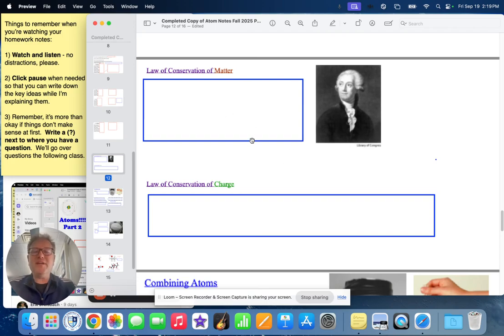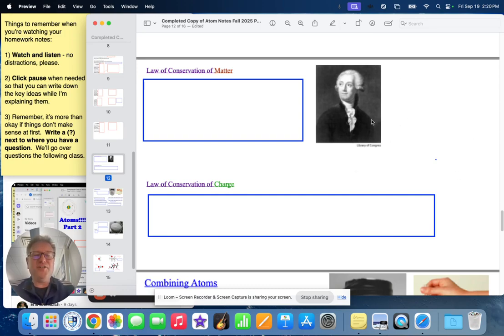So we start with a couple, we call them laws of conservation. You'll see these around a good bit in 8th grade science, and they do tie into elements and atoms. And the first is the law of conservation of matter. It ties into this guy.